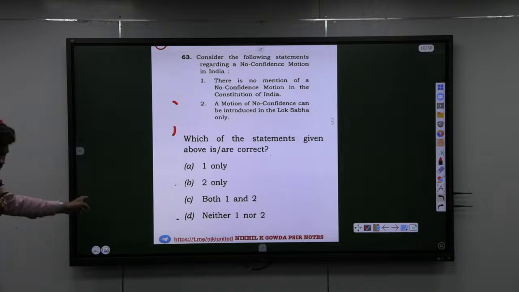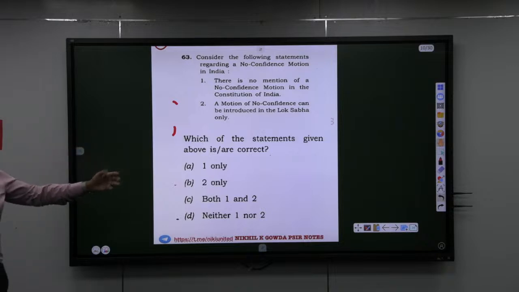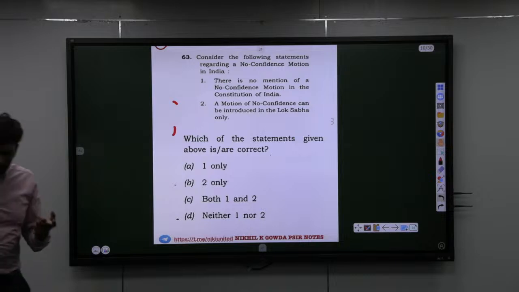So answer is what? C. Both 1 and 2 are correct. So that's why I told, when the question is shown to you, try to write it. It might be wrong, it might be right, but you develop your thinking process. Otherwise you are not going to work or improve on the things. And I told, half of them don't clear because of fear of failure.